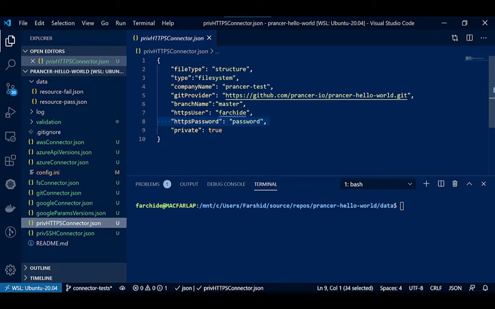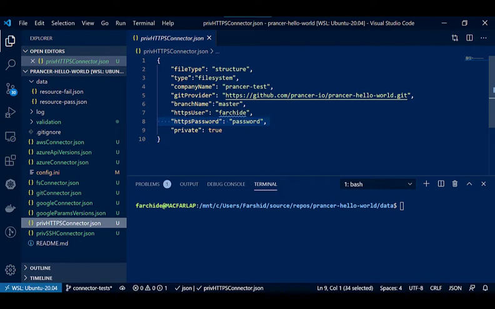Putting the password in the connector file is good for testing purposes, but if you want to use the system for your CI/CD pipeline, it's always recommended to keep the password and all the secrets out of the connector file.